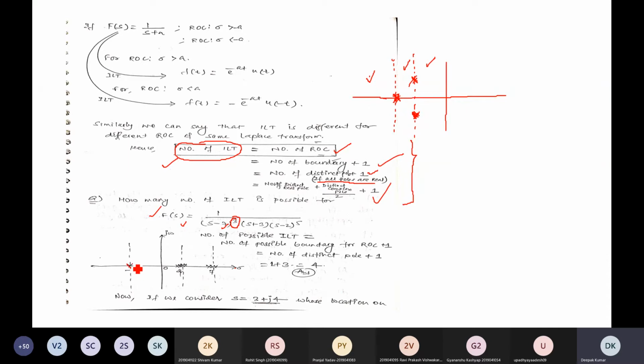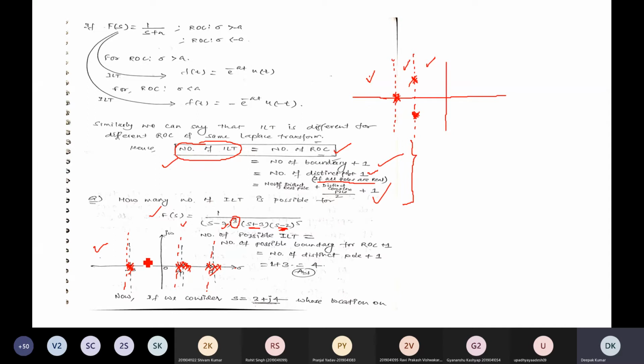3 poles are located at this point. S plus 3 means here 1 pole is located at minus 3. S minus 2 to the power 5: at 2 there will be 5 poles, 1 2 3 4 5. Total you can see that for this pole 1 boundary, for this pole here 1 boundary, for this pole here 1 boundary.